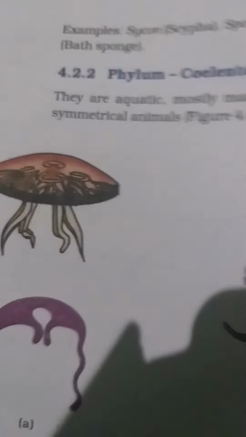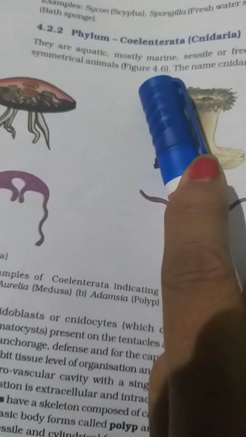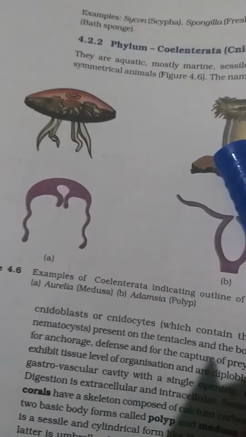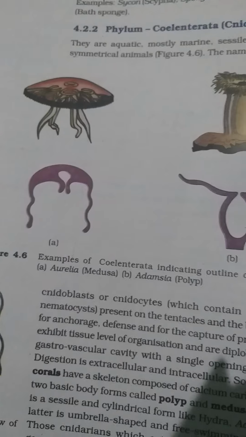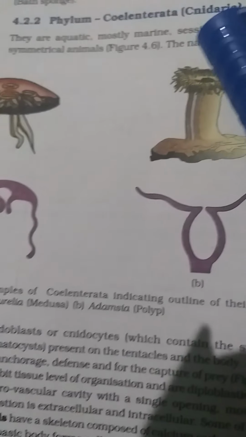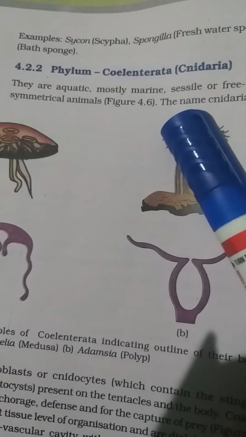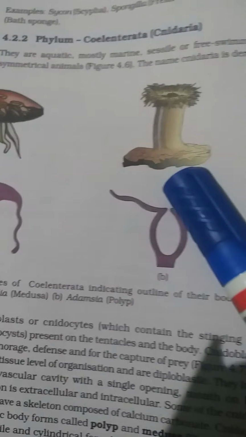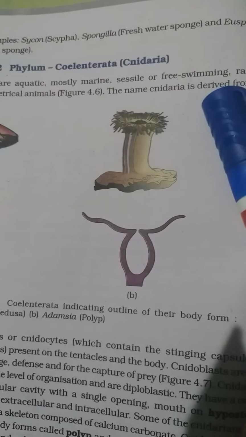Now here, see, we have the phylum coelenterata. Okay, coelenterates are all marine, and only Hydra is moving, but the rest are all sessile animals. Now there are some, you see, the prominent jellyfish. Now these are the coelenterates, mainly marine. Some are sessile, like sea anemone, and some are free living.